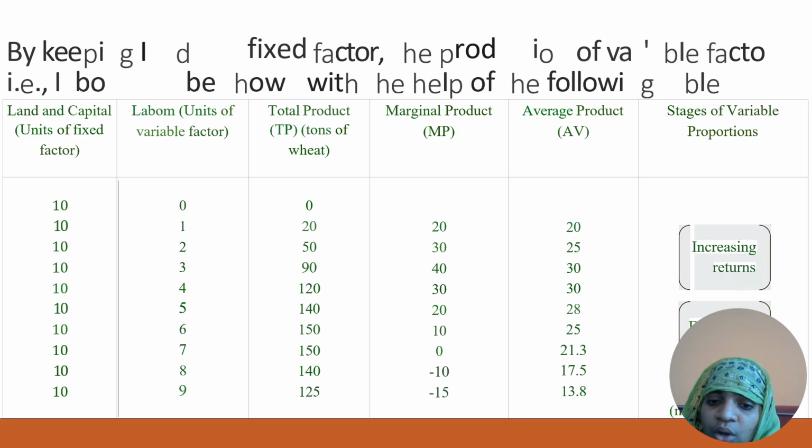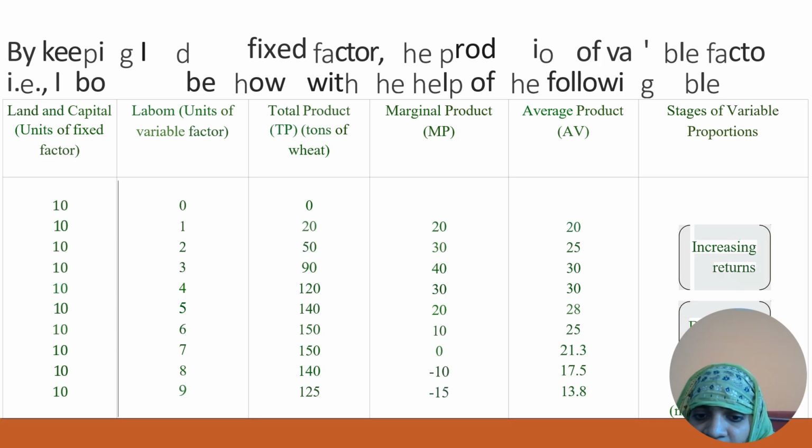For marginal productivity, you simply subtract the previous from the current factor. 20 minus 0 is 20, 50 minus 20 is 30, like that we can get the marginal productivity. And we want to get the average product. How can we get the average product? Total product divided by the number of input variables.